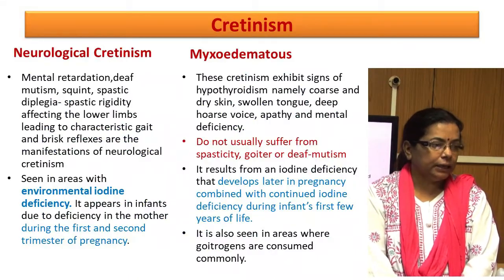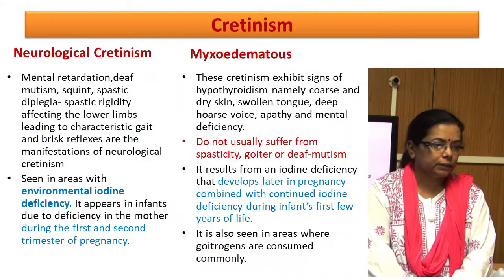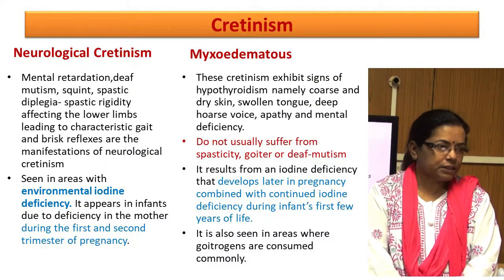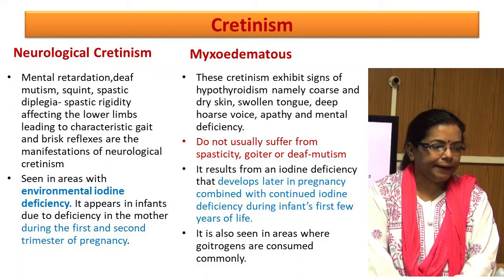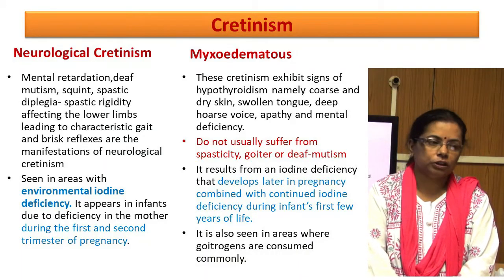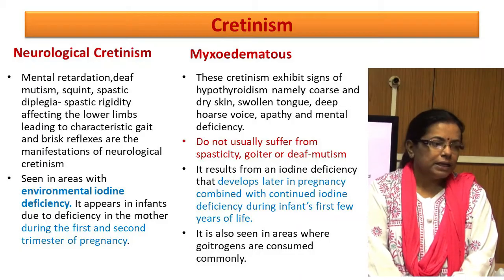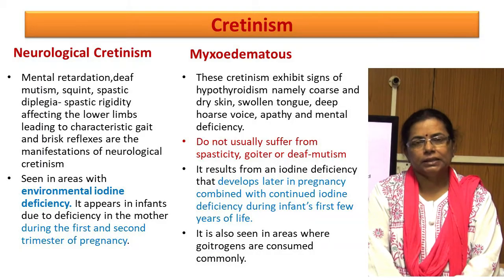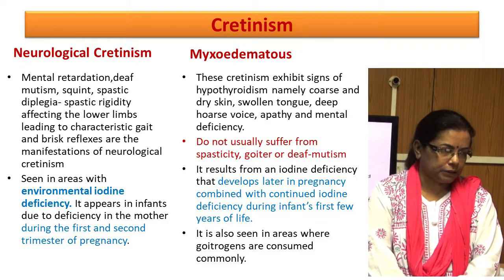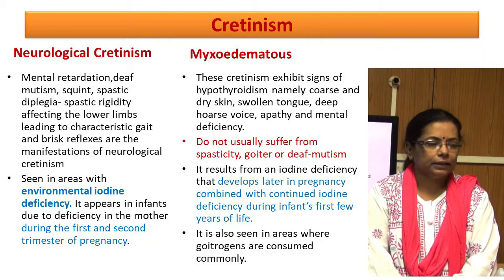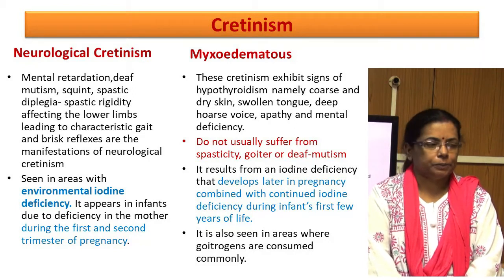Mental retardation, deaf mutism, squint, and spastic rigidity of the lower limbs leading to a characteristic gait and brisk reflexes are the manifestations of neurological cretinism. It is seen in areas with environmental iodine deficiency. It appears in infants due to deficiency in the mother during the first and second trimester of pregnancy.